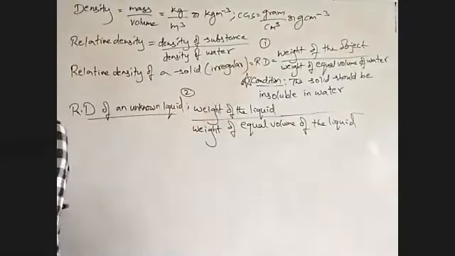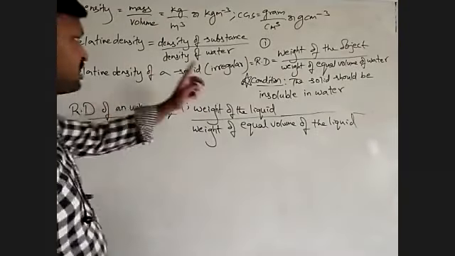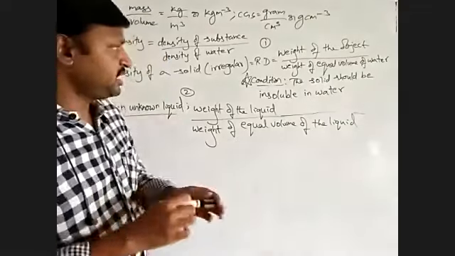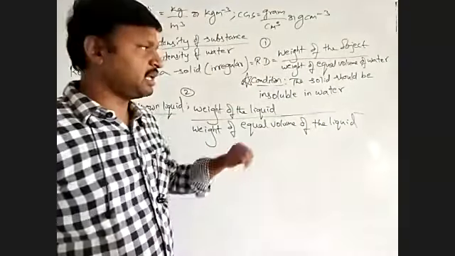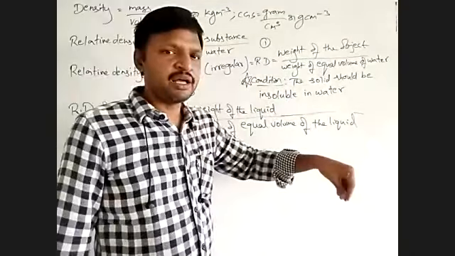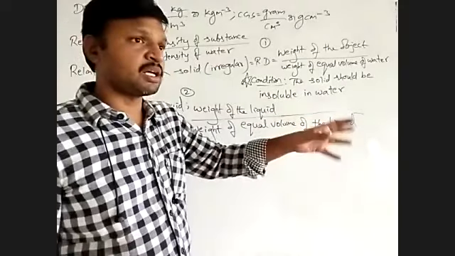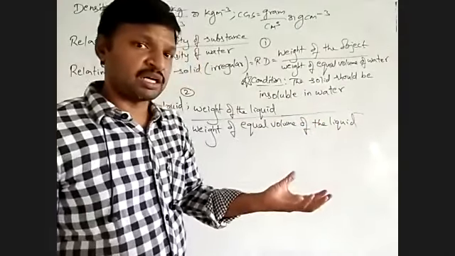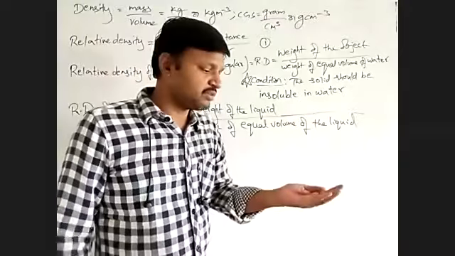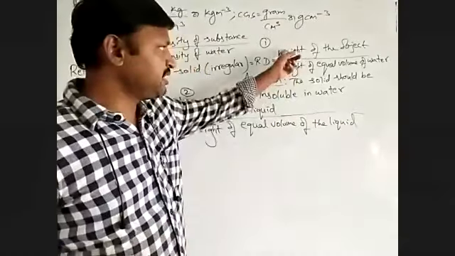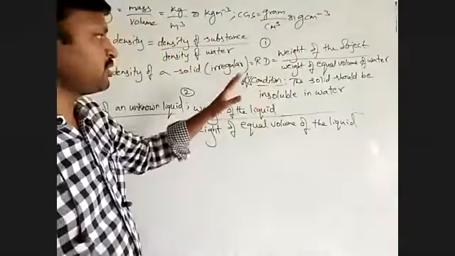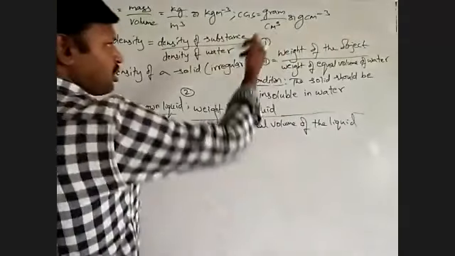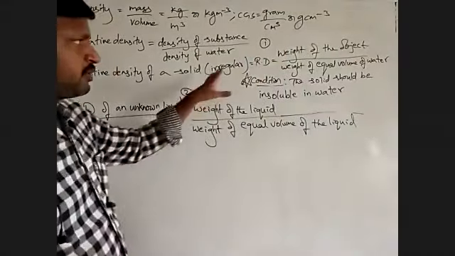For the relative density of an irregular solid, we weigh the object in air and then immerse it into an overflow jar containing water. We collect the overflowing water, measure its weight, and divide the two. That is how we find the relative density of an unknown solid.